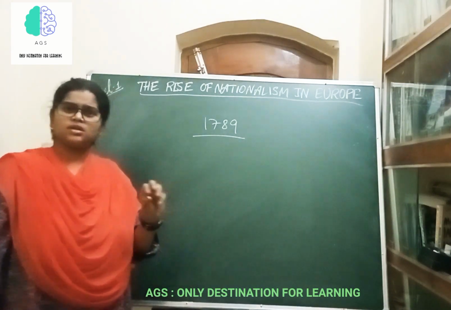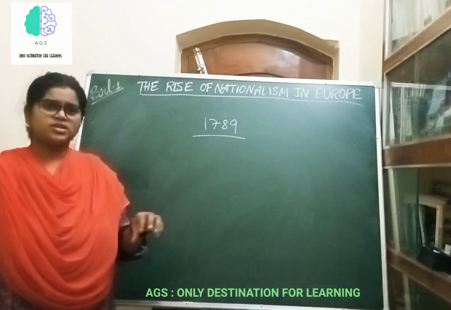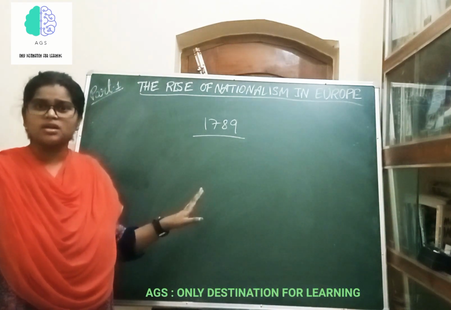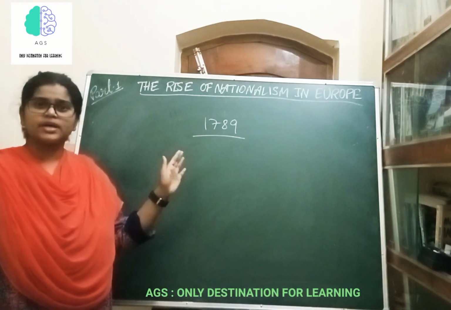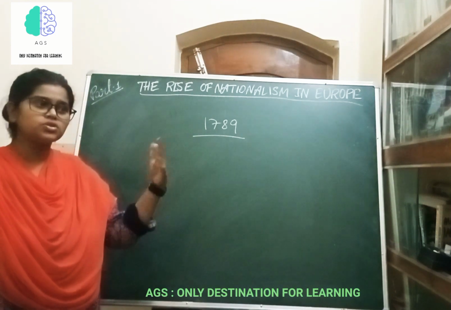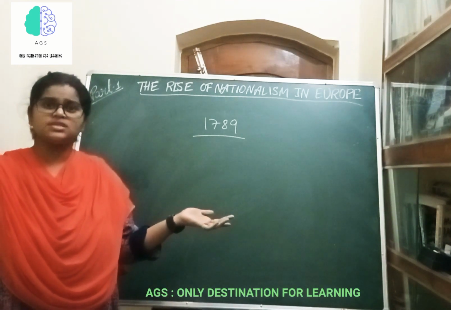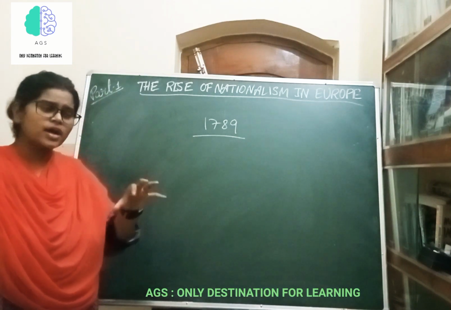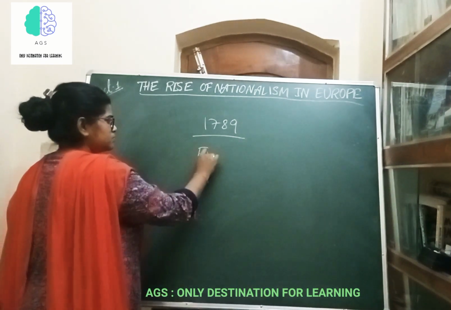See, the idea of nationalism started initially in France during 1789, and the revolution ended after overthrowing the existing kings or the absolute monarchies and giving all the rights to the French people.